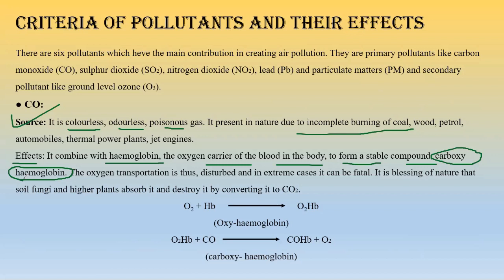So if that happens, then a very simple thing will happen: the Hb or the heme will bind with this particular carbon monoxide, and it will form a very strong bond compared to that of oxygen. So the carrying capacity of that particular protein, that hemoglobin molecule, will be destroyed.